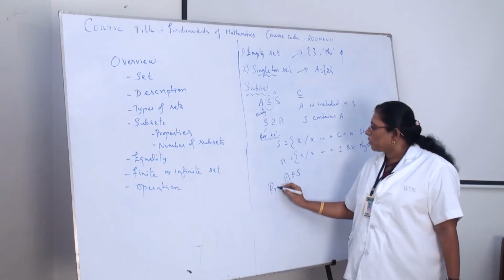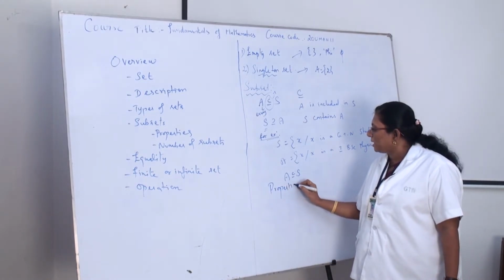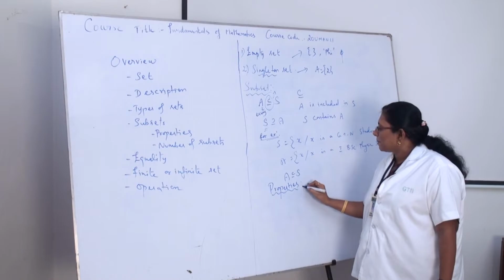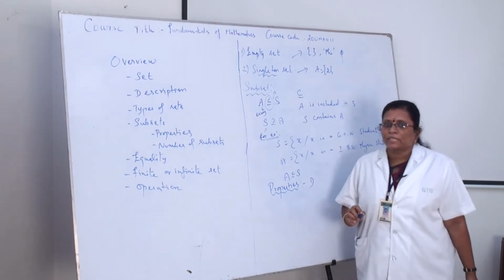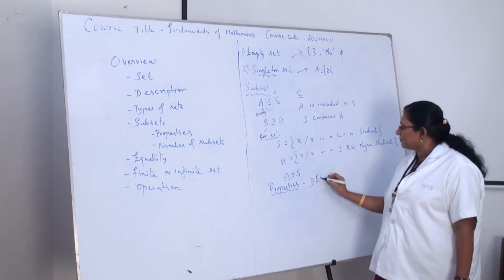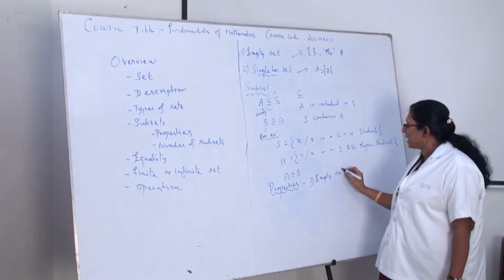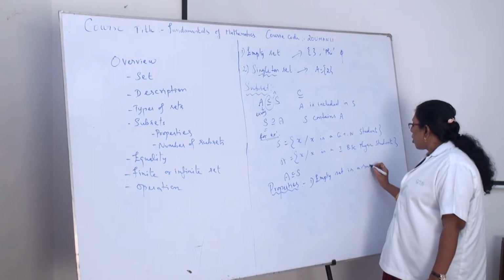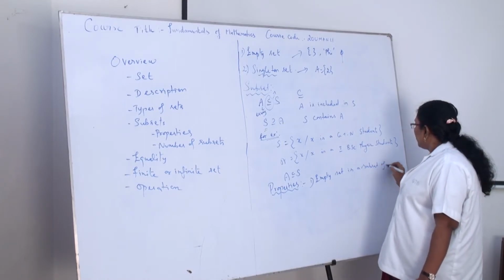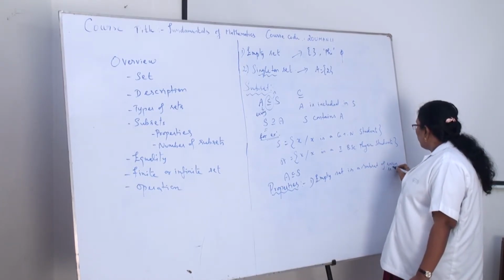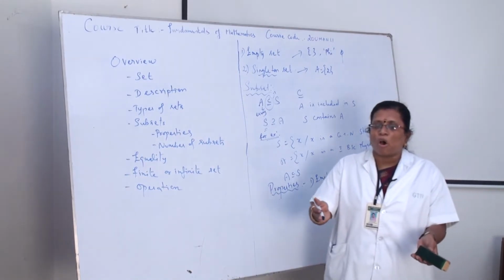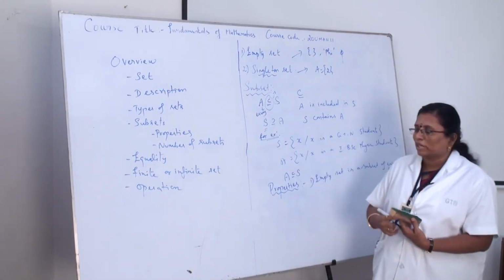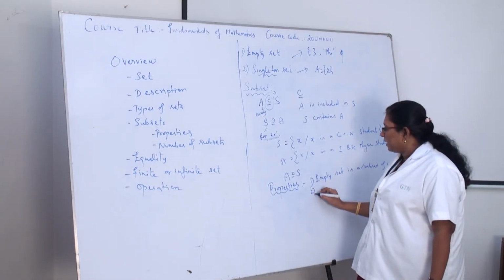The next thing we are going to see is the properties. The properties of the set. The first property is the empty set. The empty set is a subset of every set. If you take an empty set, definitely it will be a subset of the set. Okay, every set, any set it will be.